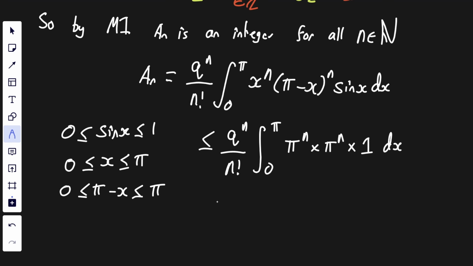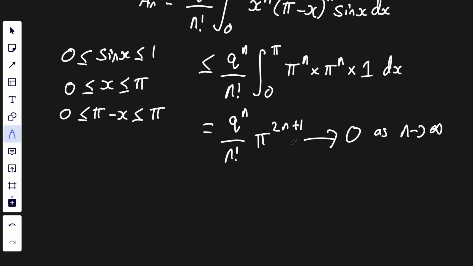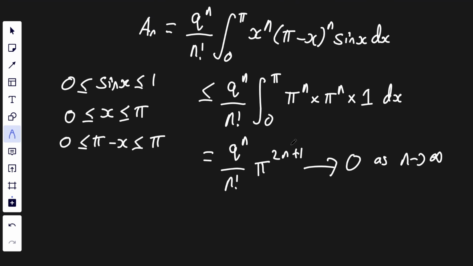This is a big approximation here, which is going to give us q to the n over n factorial times pi to the 2n plus 1. But this goes to 0 as n goes to infinity. Factorials beat exponentials. So this goes to 0 as n goes to infinity.